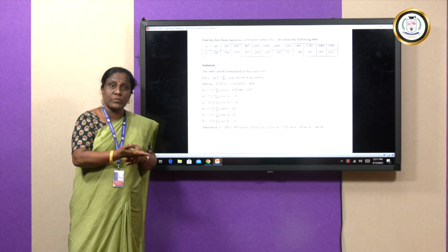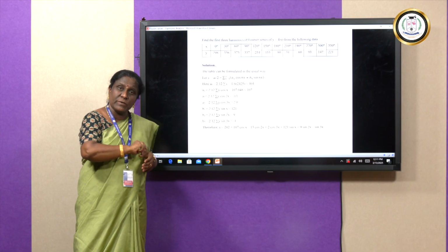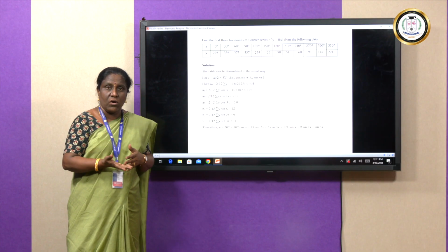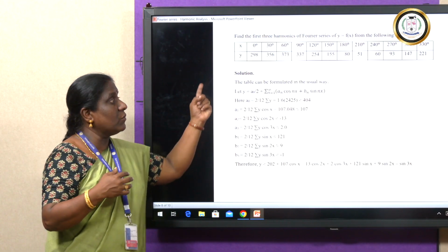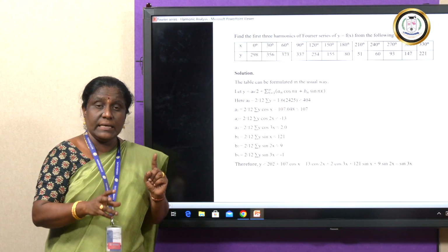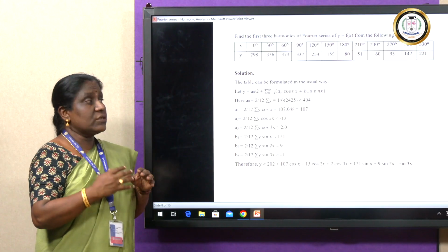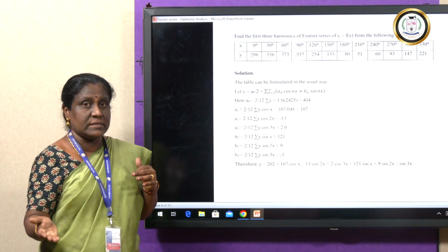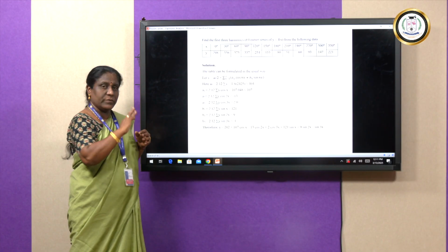In the previous problem, the last entry is neglected because it is a repetition of the first y entry. But here it is not a repetition, because if it is a repetition then I should have both the y entries to be same. Here y entries are different. In that case, the last entry should be included, and actually the interval of the given problem is 0 to 360. 360 is not given because its value is the repetition of first.